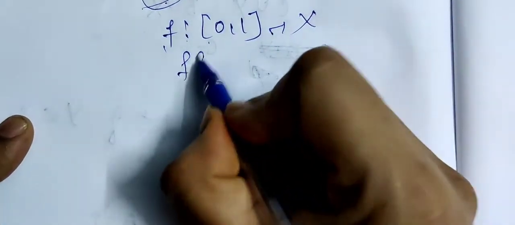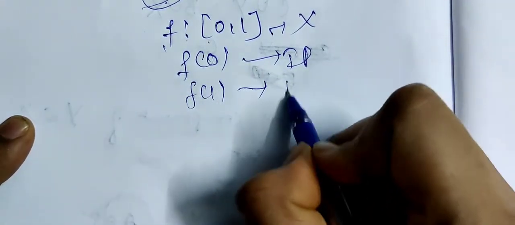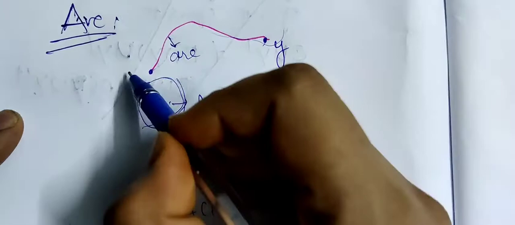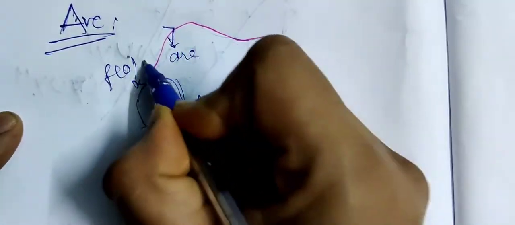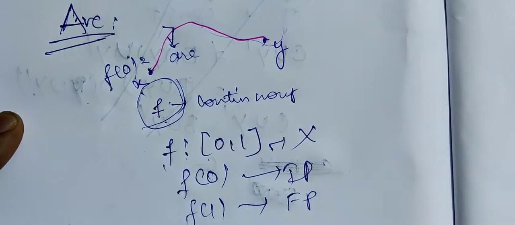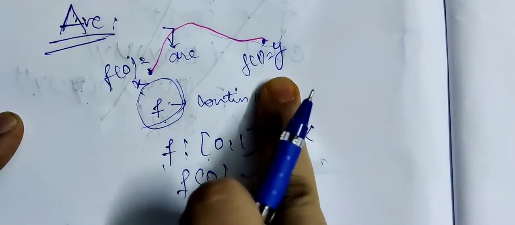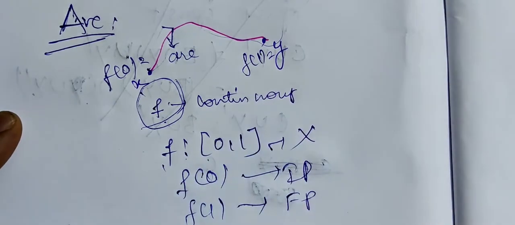Now according to the circumstance, we will define the function f. Fine. Now f of 0 is the initial point and f of 1 is the final point. Here, if this is the direction of the arc, f of 0 is x and that is the initial point, and f of 1 is y, that is the final point. Fine.